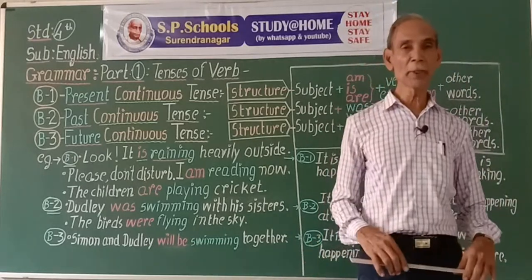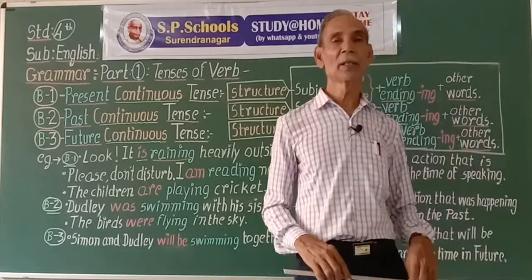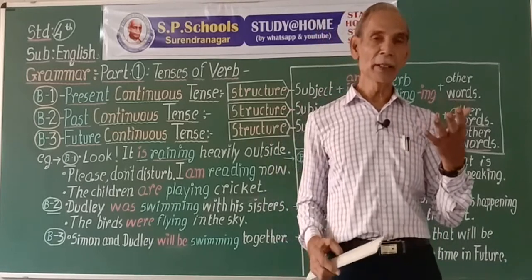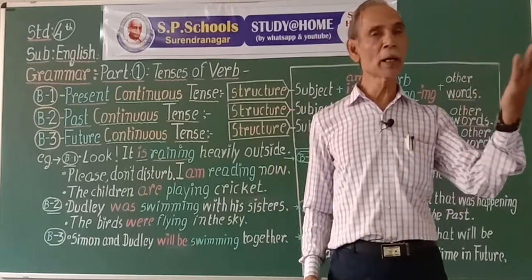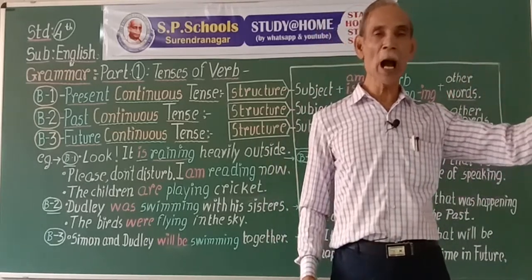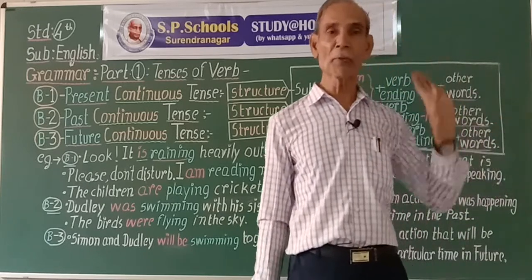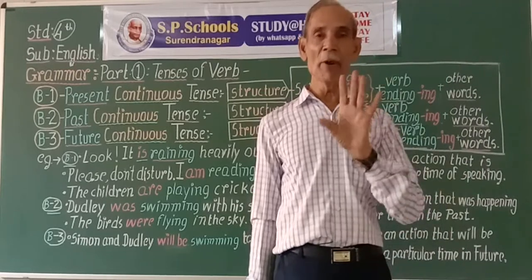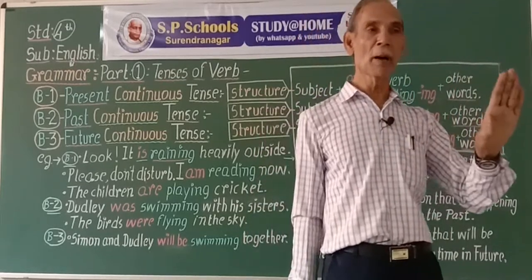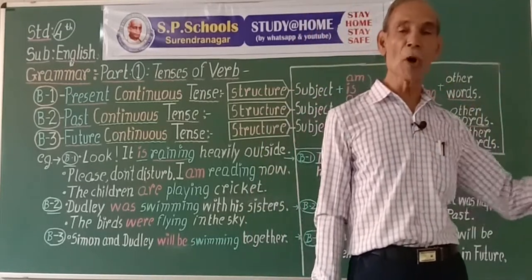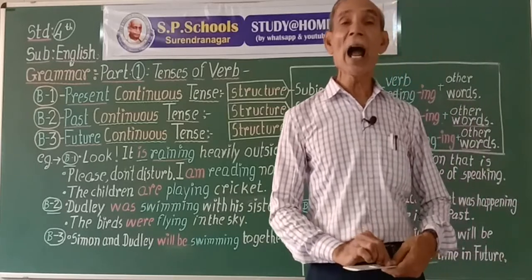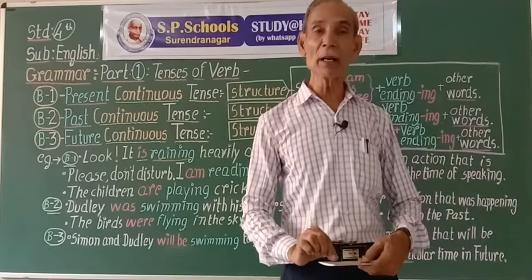Another example, when you will come to my house tomorrow, some particular point of time in future. When you will come to my house tomorrow, I will be drawing a picture.